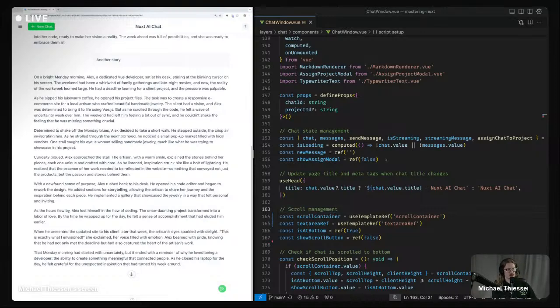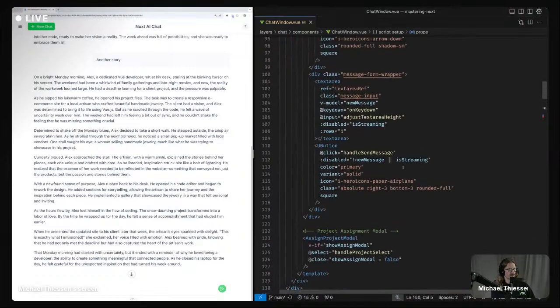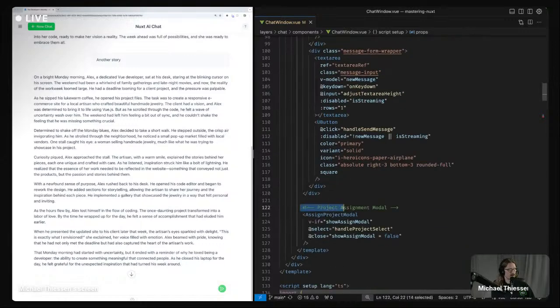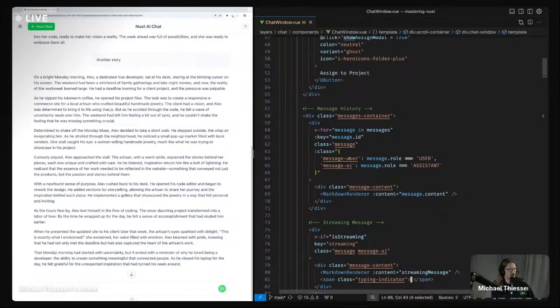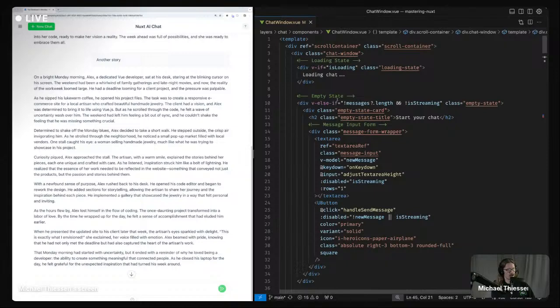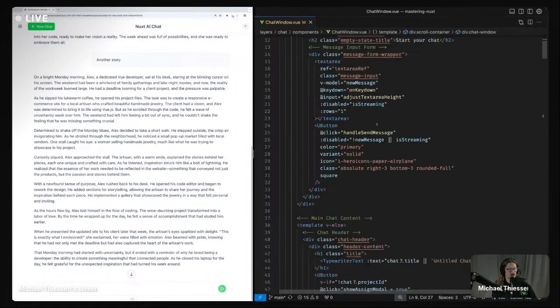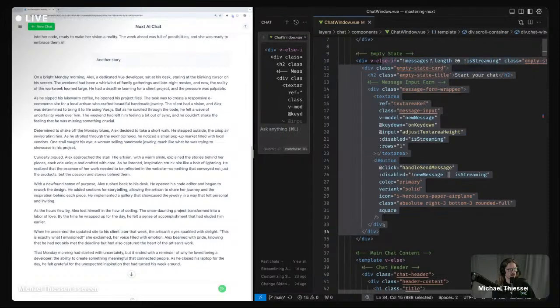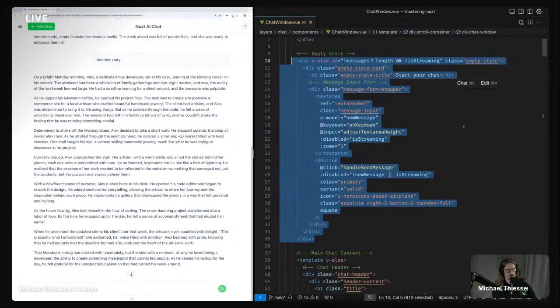One of the things I talk about in Clean Components Toolkit is that often we'll do things like these comments where you have project assignment modal and message input form only when there are messages. And you have these comments, message history, main chat content. Well, okay, if you're already doing this, you've already figured out that these are separate things. And instead of having it like this, it's pretty easy to just take this and extract it out into its own component.